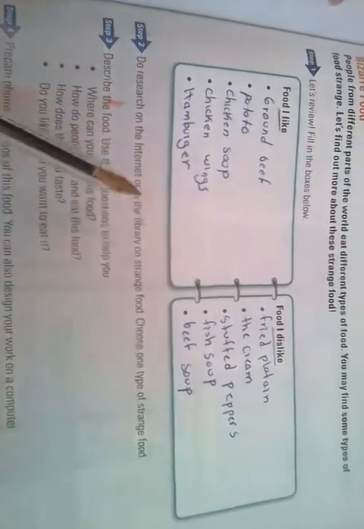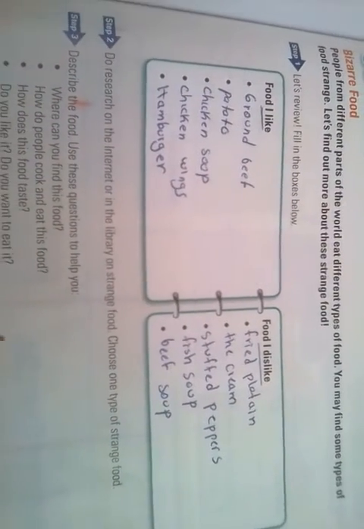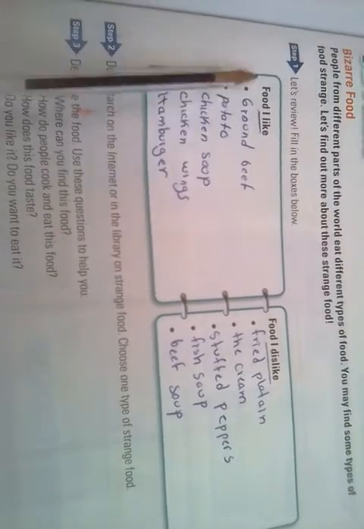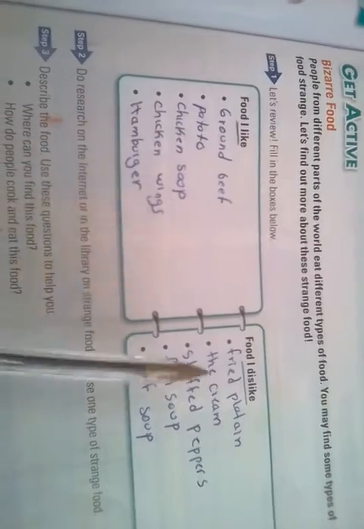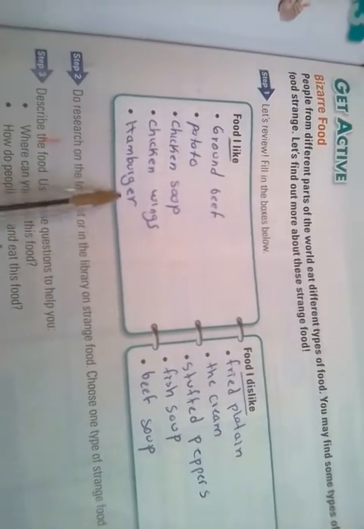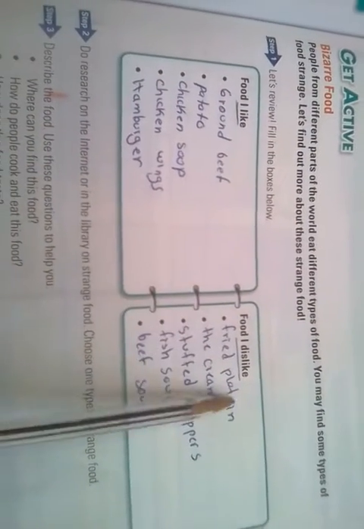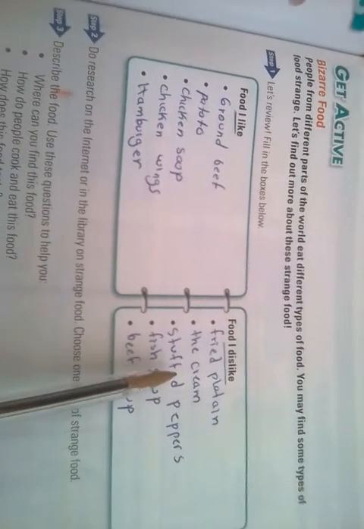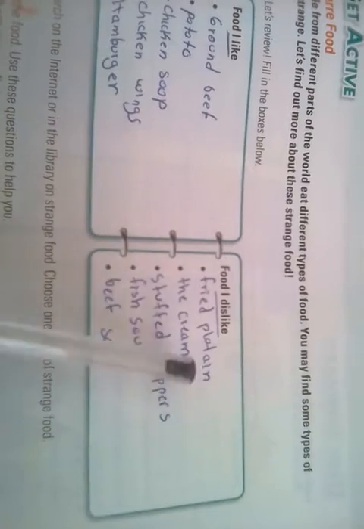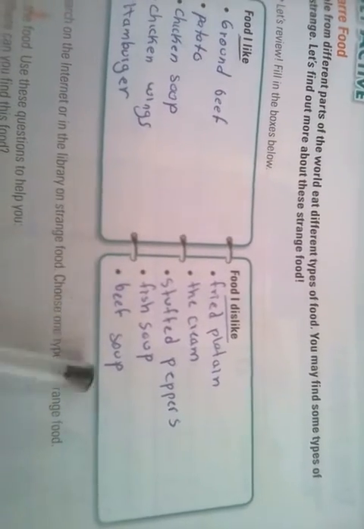Then we must write about food we like and what we do not like. For example, food I like: roast beef, chicken soup, chicken wings, and hamburgers. Food I dislike: fried plantain, ice cream, stuffed pepper, fish soup, and beet soup.